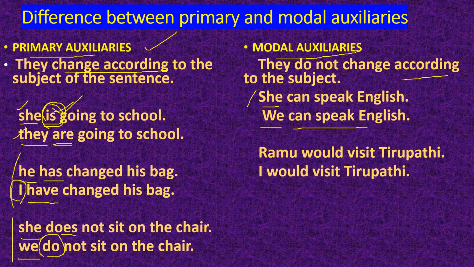Ramu would visit Tirupati. I would visit Tirupati. Here also would. Whatever the subject, there is no change in the modal auxiliary. Understood? What we understand finally? The modal auxiliary never changes its form according to the subject, but the primary auxiliary changes its form according to the subject of the sentence.